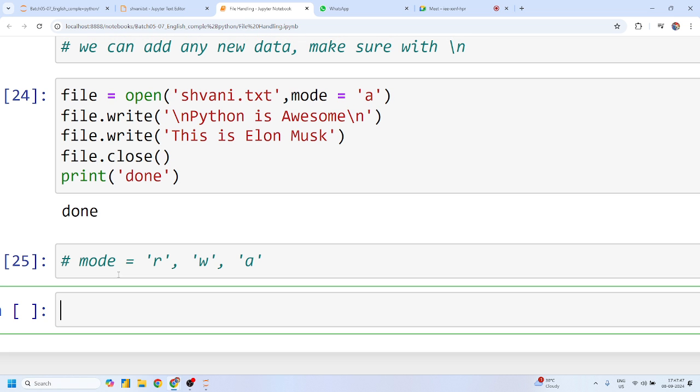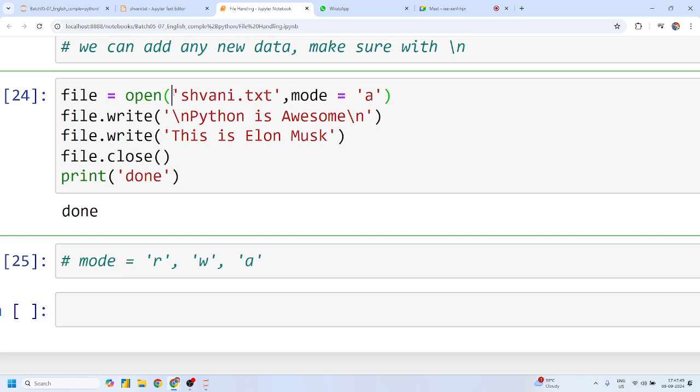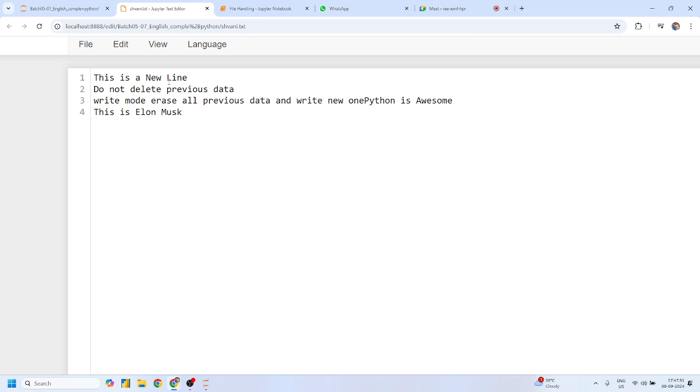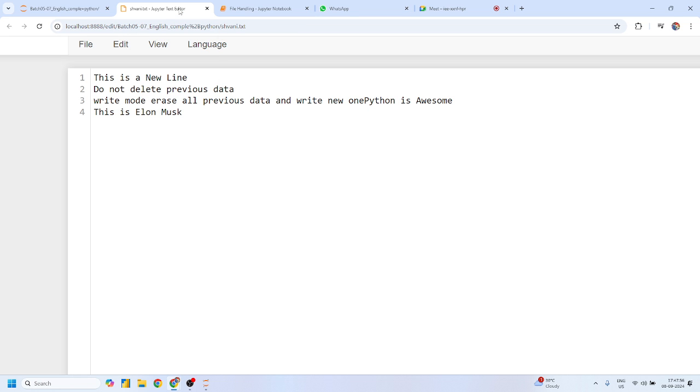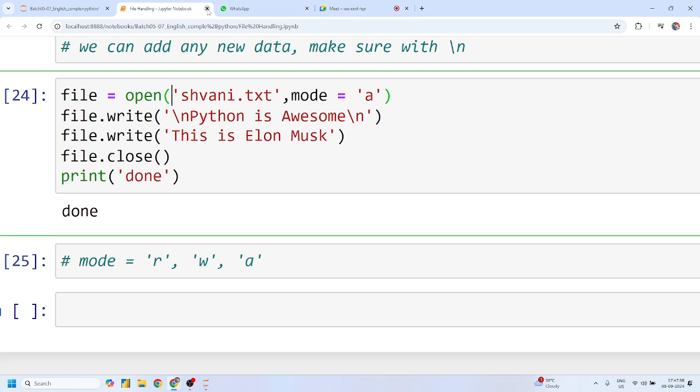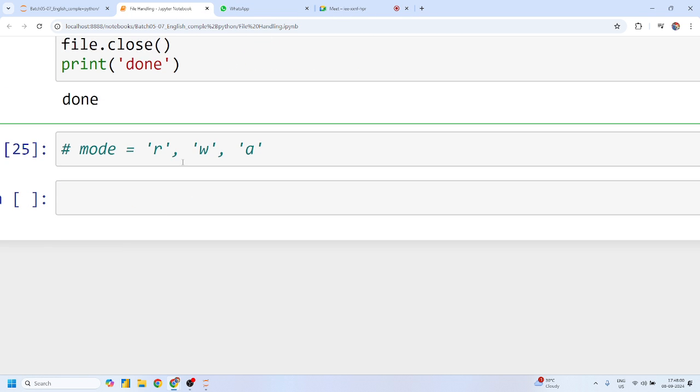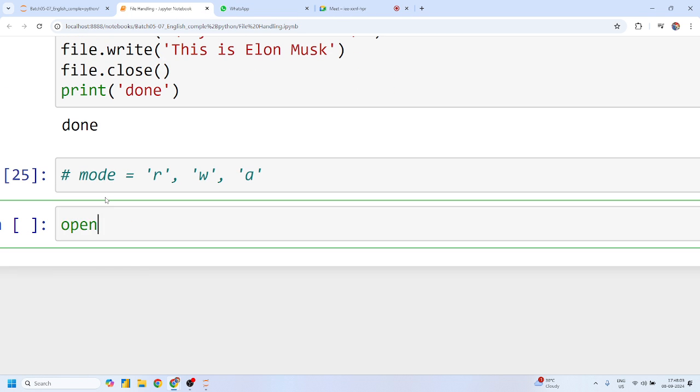Now Shivani, the question is, suppose I am not aware of this file, like whether we have a shivani.txt file in my folder or not. Suppose I am not aware of this concept, and by mistake I have opened this file, assuming that I am creating a new file, but I am not aware that this particular file already exists.